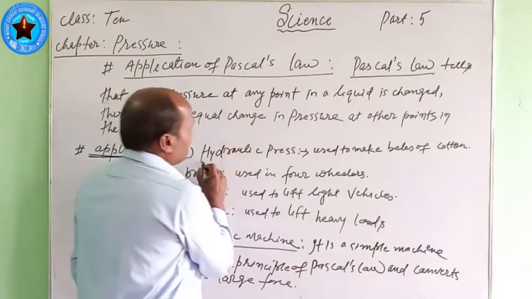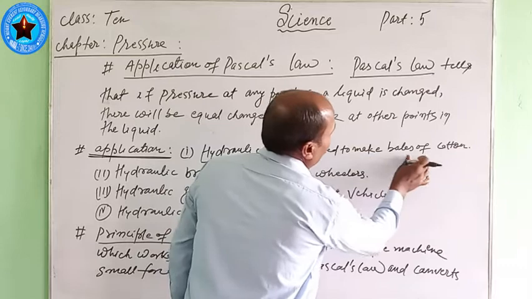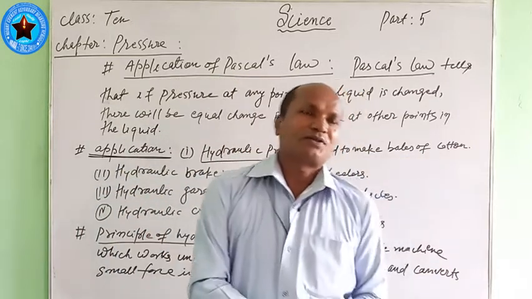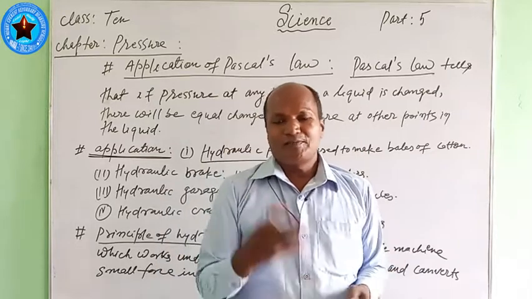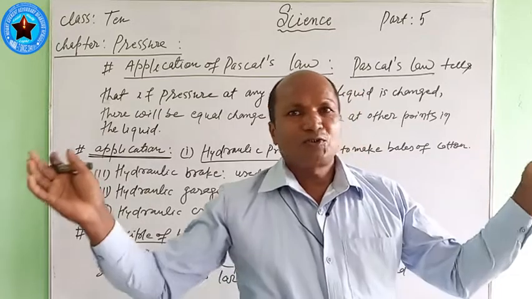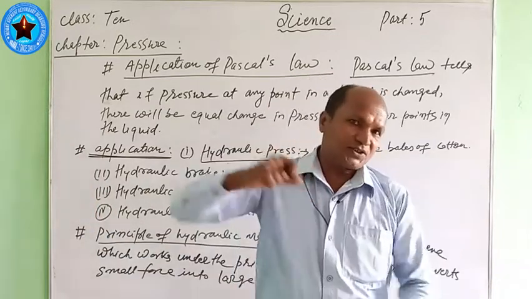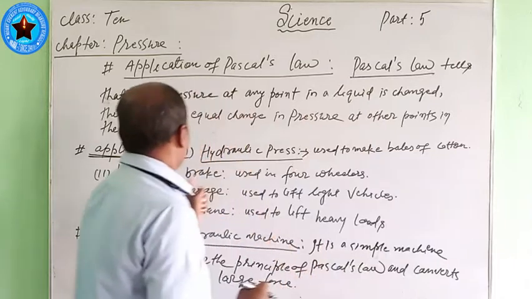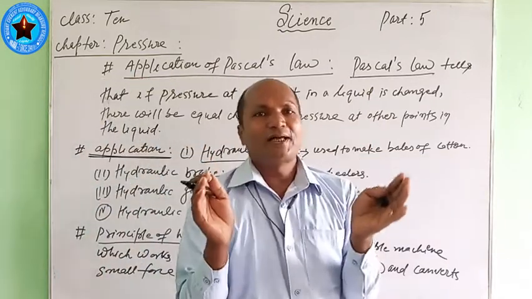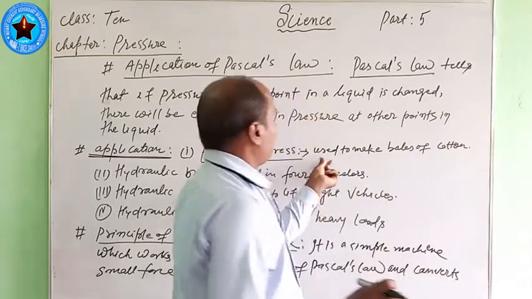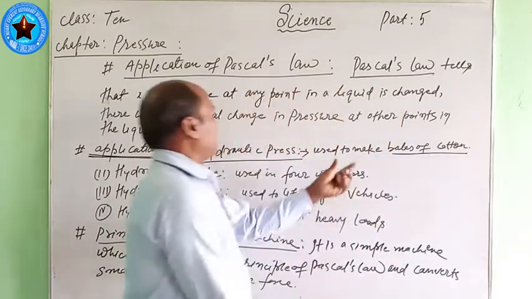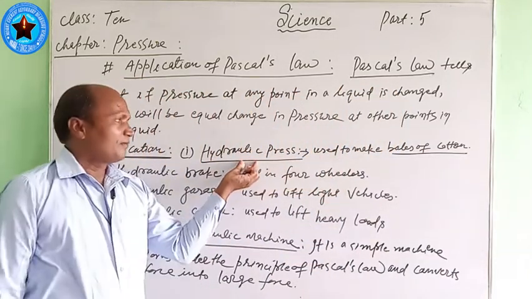Hydraulic press is used to make bales of cotton. Bales of cotton means a bundle of cotton. You have also seen cotton is very light. If you want to buy 10 kg of cotton, that is too much in volume, but when pressed in the hydraulic press, it becomes a small bundle, that is called a bale. It is the main use of this hydraulic press.